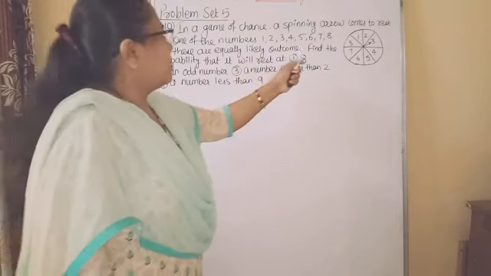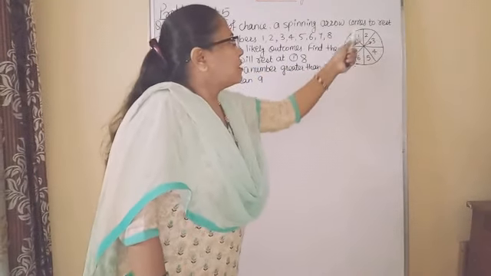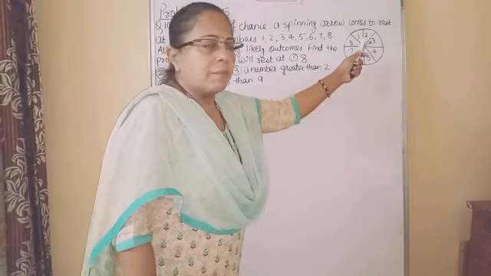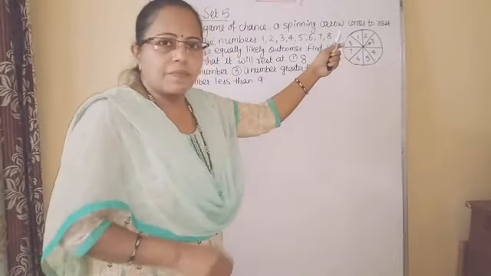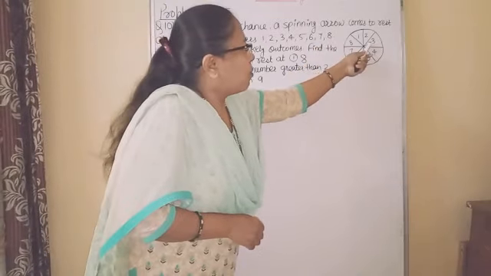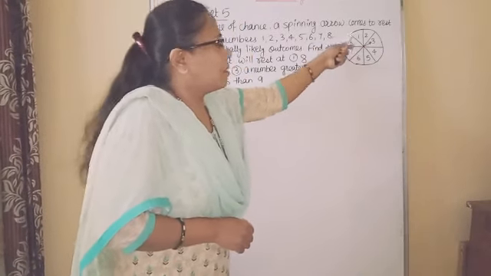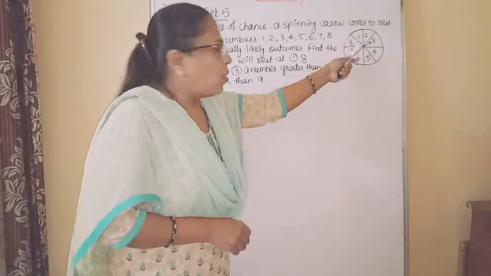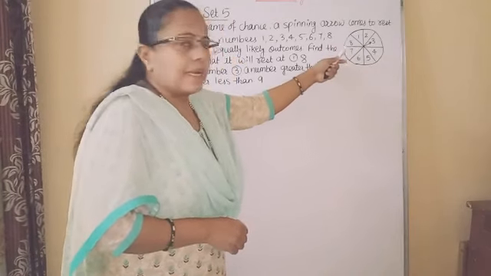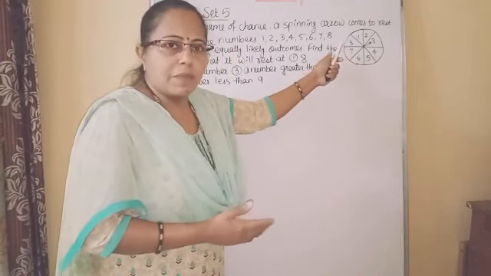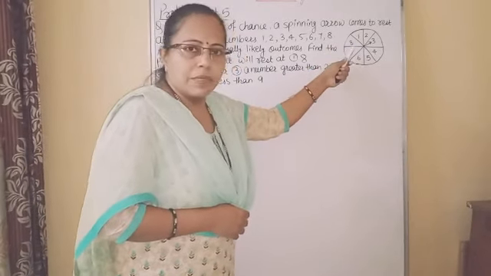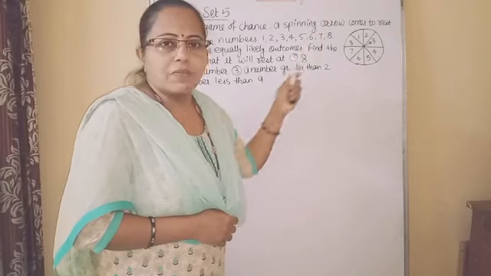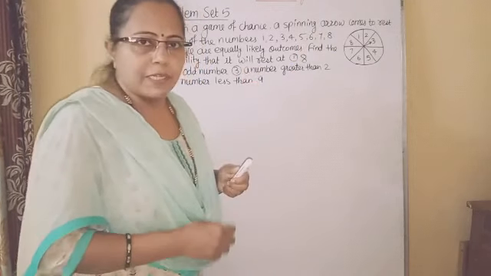Okay. Now here on this disk the numbers are written from 1 to 8 and it is spinning. And this arrow will rest at any one of the numbers. And all are equally likely outcomes. That means the possibility is equal for each number. So first we have to find out sample space.